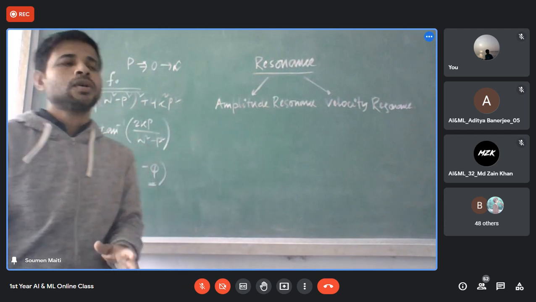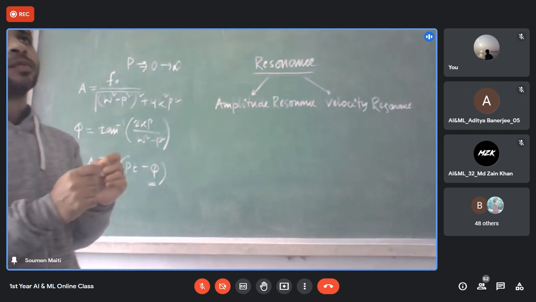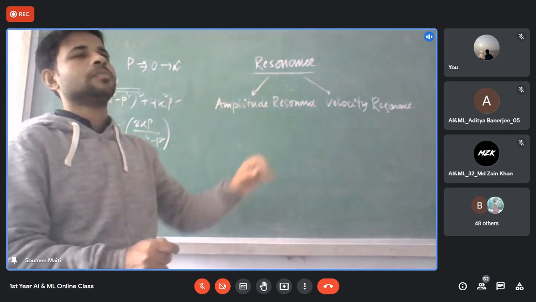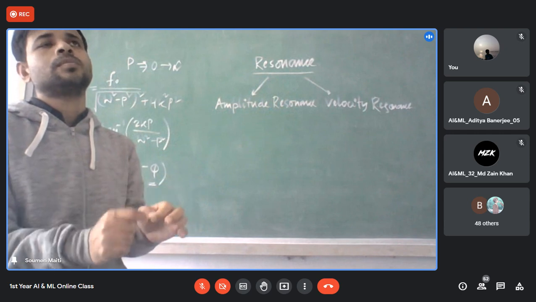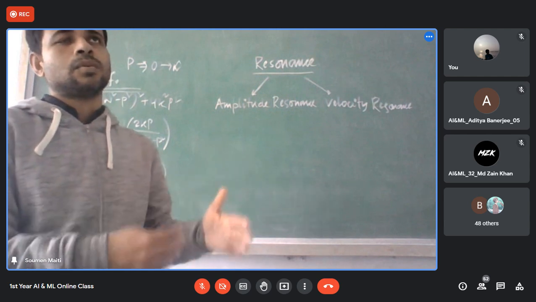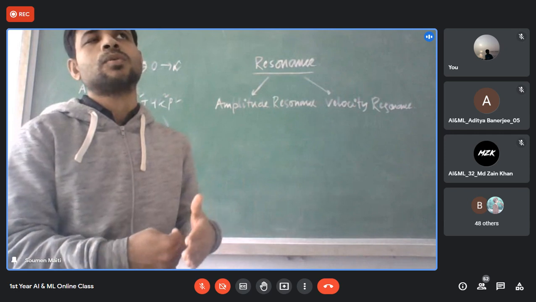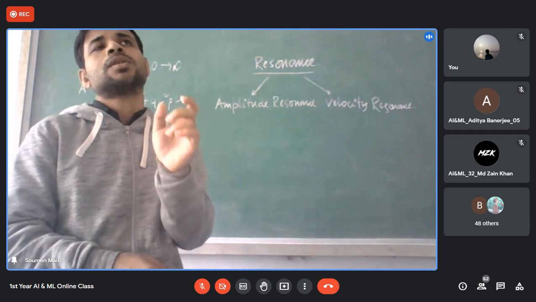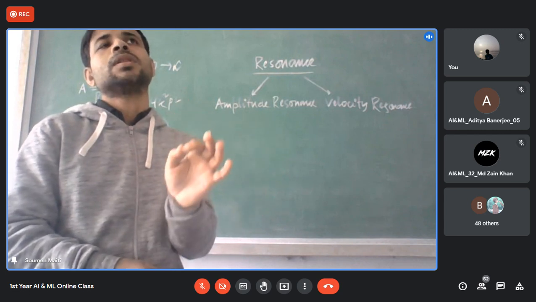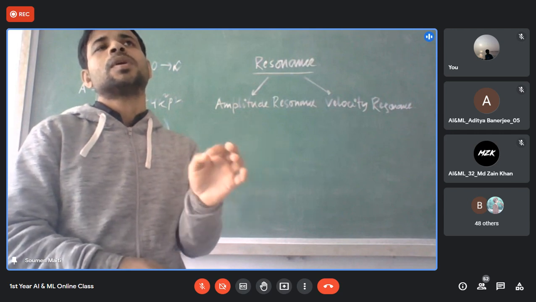Got my point? So resonance is nothing but a phenomenon where the amplitude and the velocity become maximum at a particular value of the applied periodic force. I am repeating once again. We are applying a periodic force from outside, which has a cyclic frequency of p. The value of p can vary from 0 to infinity, and depending on this value, the behavior of the oscillator will change.